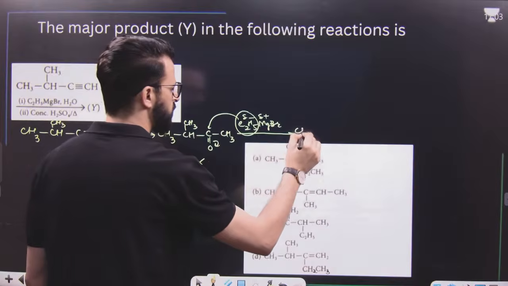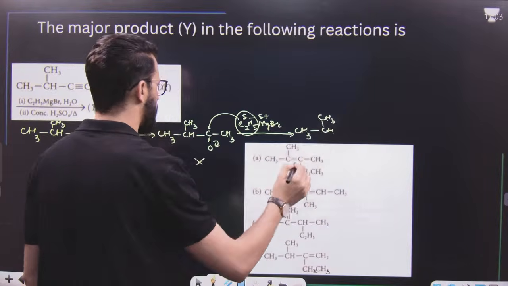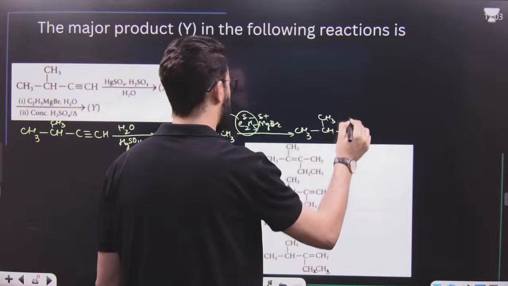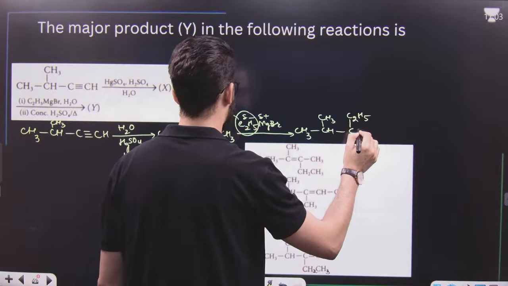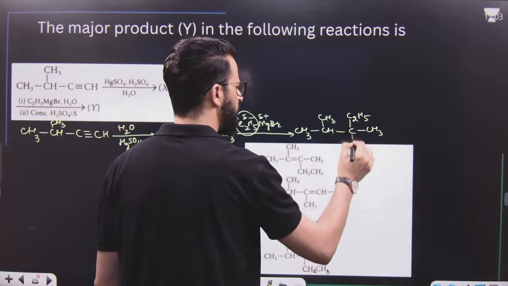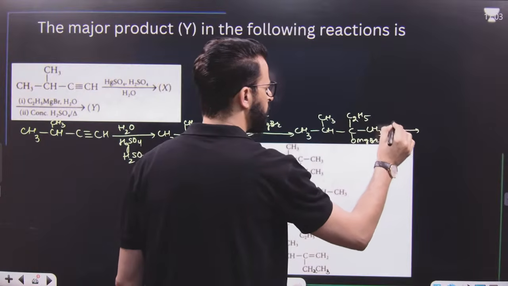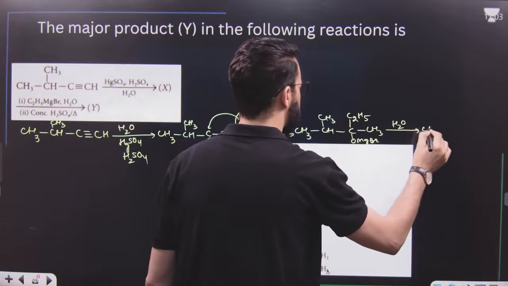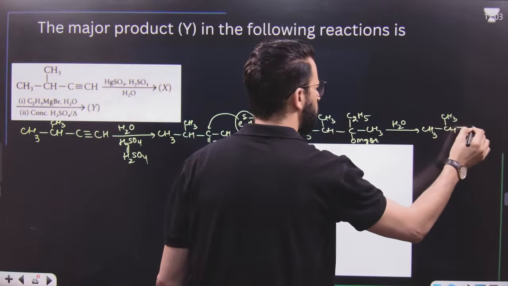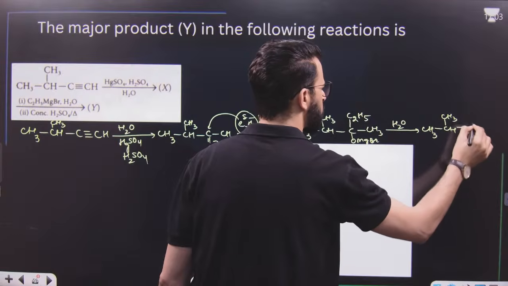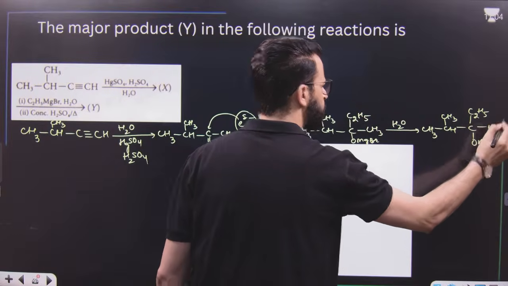So we will first get CH3, then C, to this C it is C2H5 which has been added, and here it is already CH3, then OMgBr. Finally, upon treatment with water, it results in the formation of CH3, CH, CH3, then C with OH, then C2H5, finally CH3.